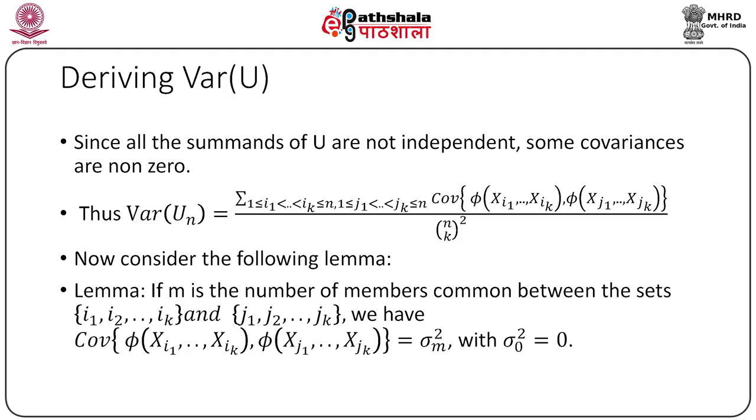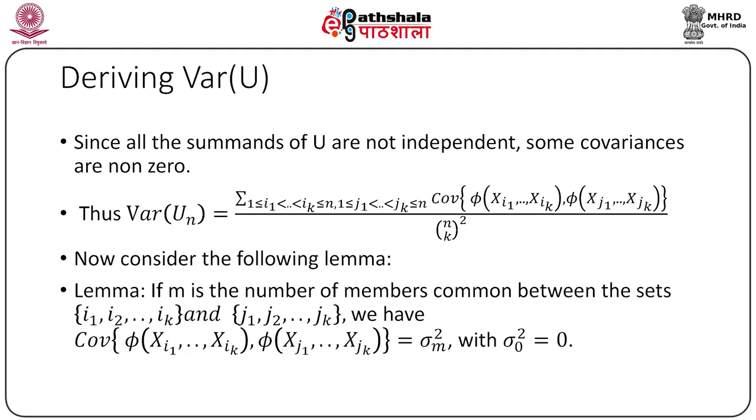The number of such choices is n choose k into k choose m into n minus k choose k minus m. Now, there are n choose k ways of choosing a particular configuration I1, I2, ..., Ik, and then k choose m ways of choosing m elements from them. Thus, we have chosen m elements of J1, J2, ..., Jk.